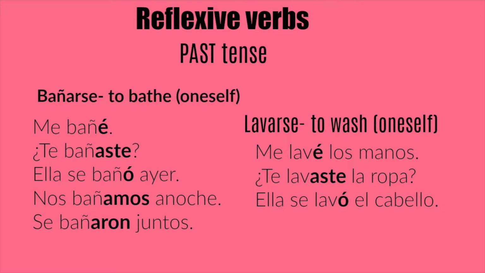So for the AR verbs, you have the é, aste, ó, amos, aron. That's what I put in bold print here for you to see. And if you remember, those are still paired with the pronouns. So, for example, instead of saying yo bañé, you'll have to say me bañé, which would be I bathed in the past tense. I bathed myself. Just imagine the ed at the end of bathe.